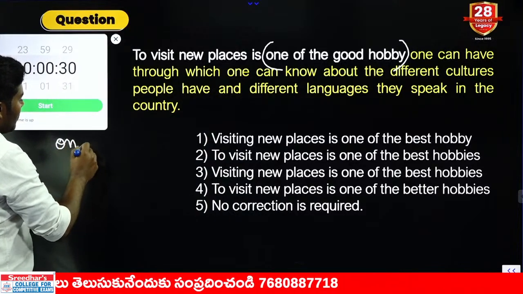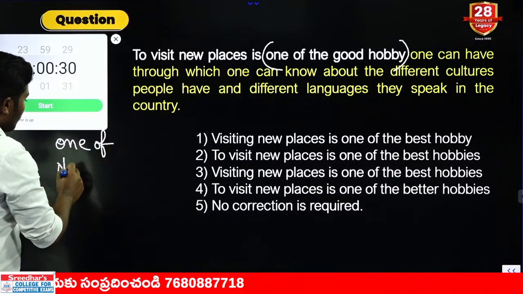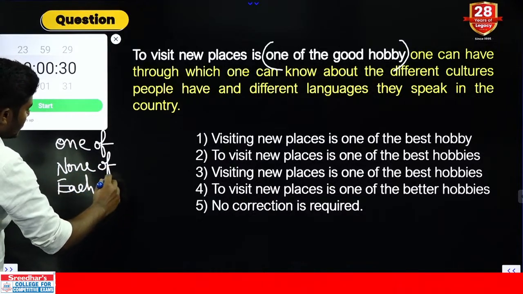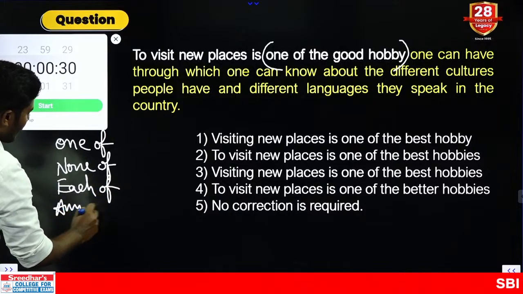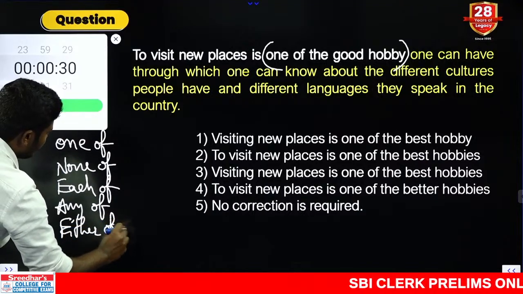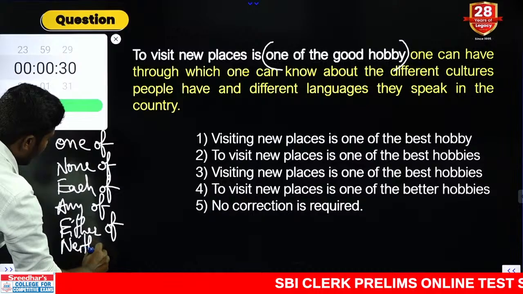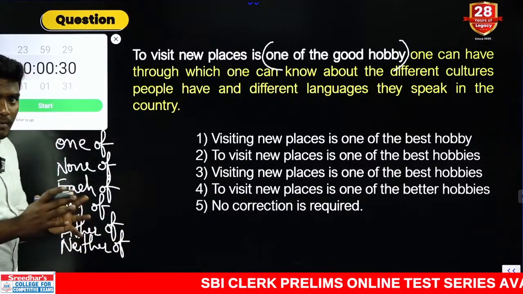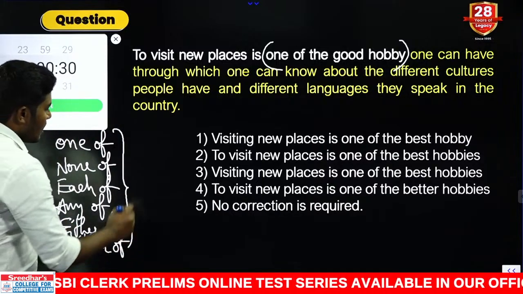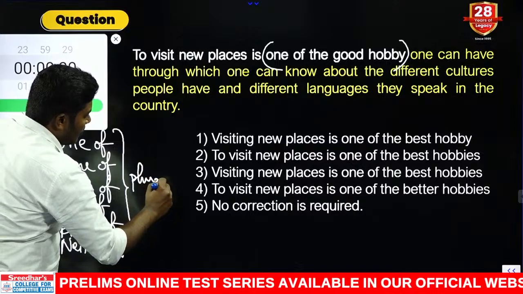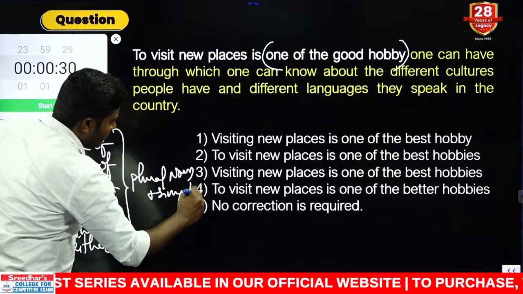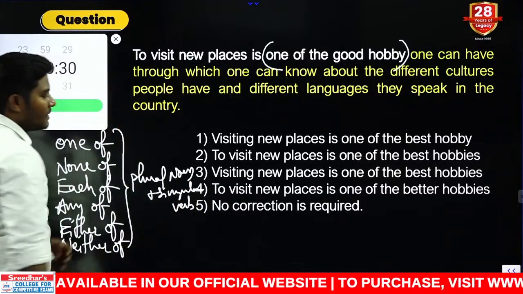The list is nothing but one of, none of, each of, any of, either of, neither of. Now I hope you remember this rule. The rule is nothing but all these combinations of pronouns must be followed by plural noun plus immediately singular verb. Okay, plural noun plus singular verb. That is the rule we must follow.